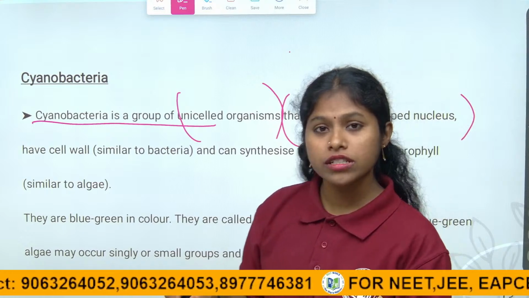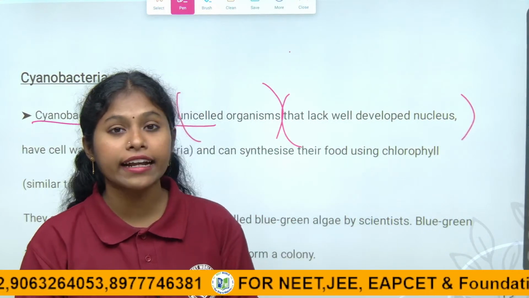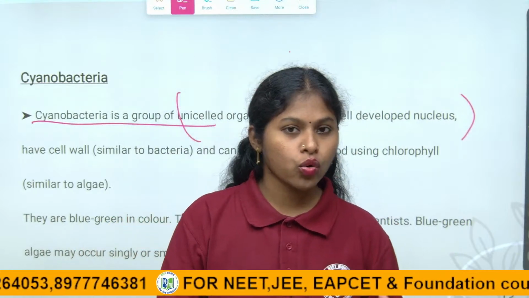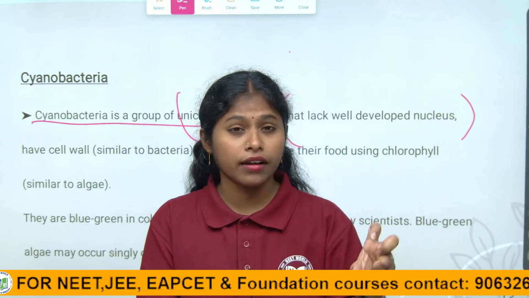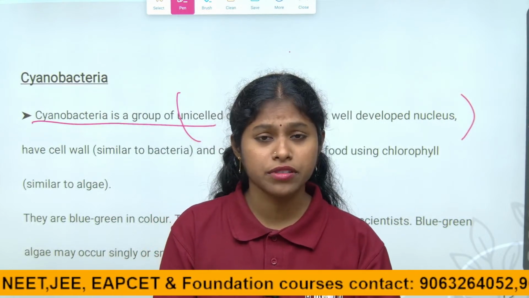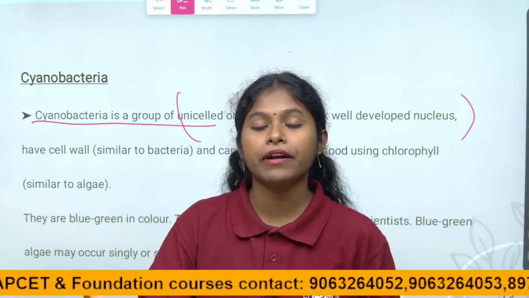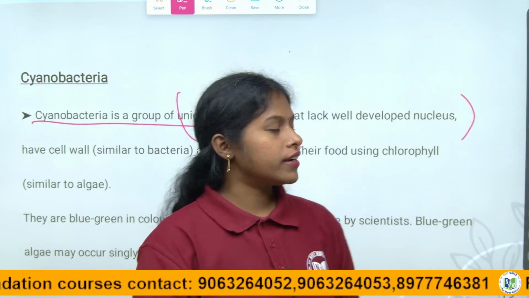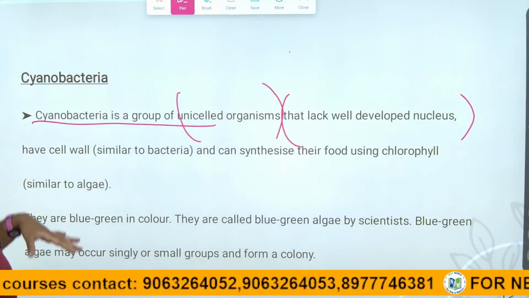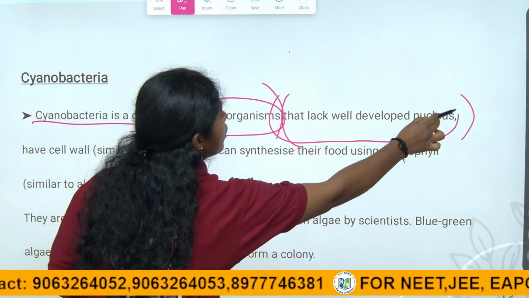But children, bacteria are mostly dependent for nutrition, as they act like saprophytes or parasites. So, they depend on dead organic matter, on dead organisms, or they act as parasites. They depend on other organisms for nutrition and shelter, right, children? Here, cyanobacteria is a group of unicellular organisms that lack a well developed nucleus.